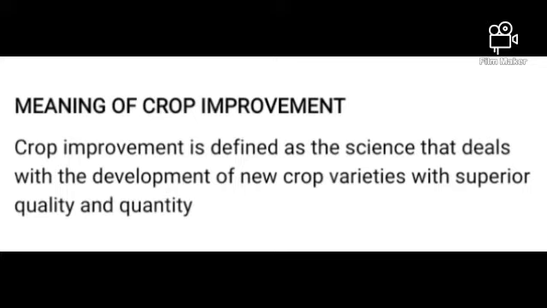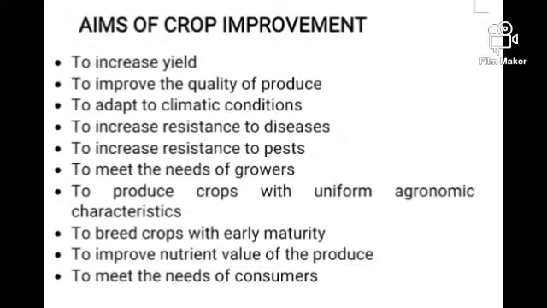What is crop improvement? Crop improvement is defined as the science that deals with the development of new crop varieties with superior quality and quantity. Crop improvement can also be referred to the ways of developing and breeding of crop varieties, which are better than the existing varieties in a number of characters. Crop improvement is just the bringing of two desirable traits into a character.